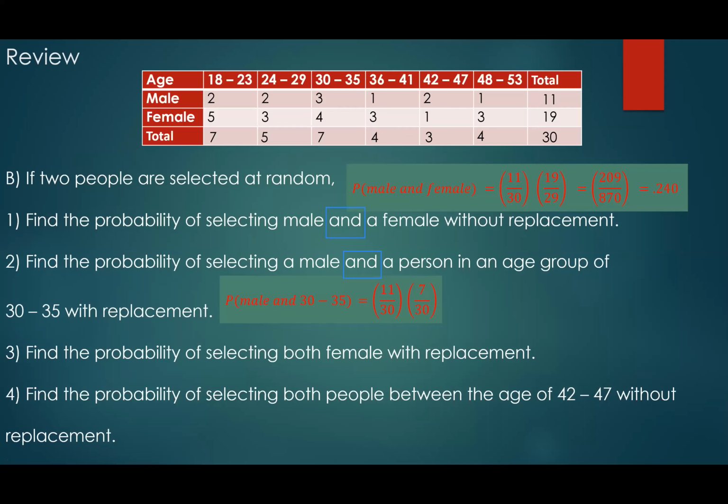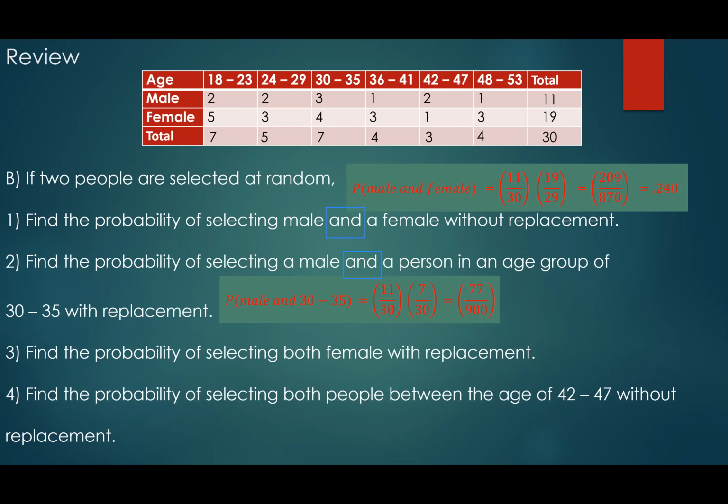So one thing is, if you see that the probability is different, then they are dependent, they are not independent. If you see that the probability is the same, or the denominator is the same, then they are independent. Everybody see that if I pick 10 people and keep on replacing them back, the probability is the same, right?